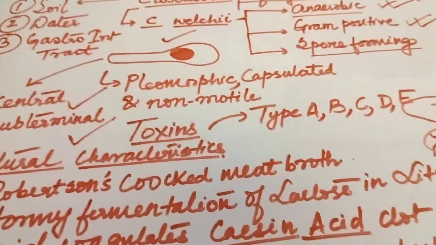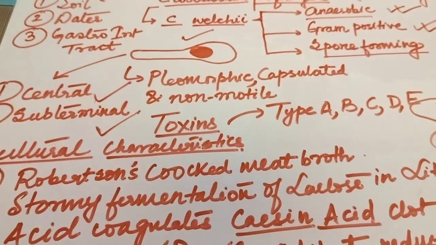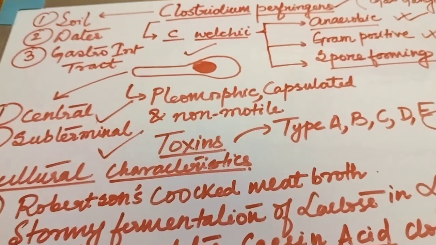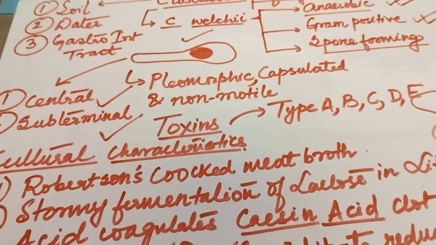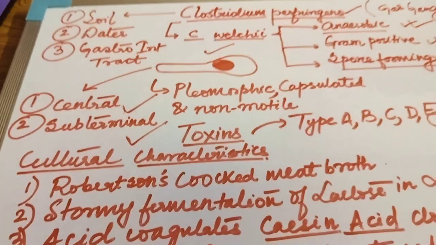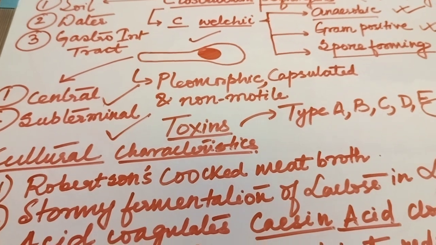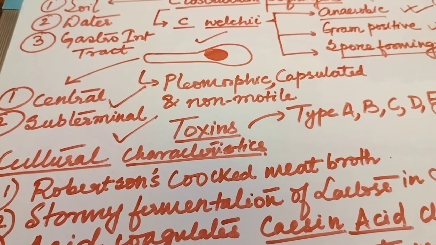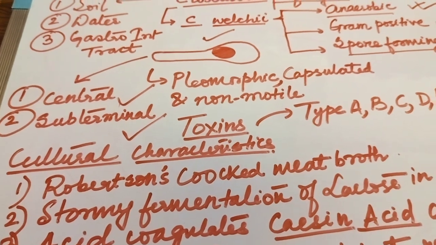Now for your information, I just want to highlight a few points. When we talk of spores, you may be thinking how can I distinguish a spore or visualize a spore under the microscope. This can be done with the help of endospore staining, which is basically a differential staining which differentiates a vegetative cell from its spore by color, as the vegetative cell takes the pink or red color and the spore takes the green color. From there you can get the location of the spore, whether it is centrally, subterminally or terminally located.